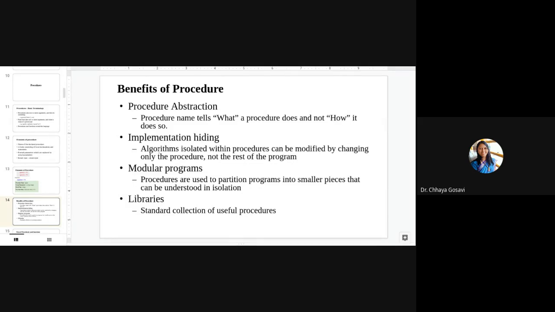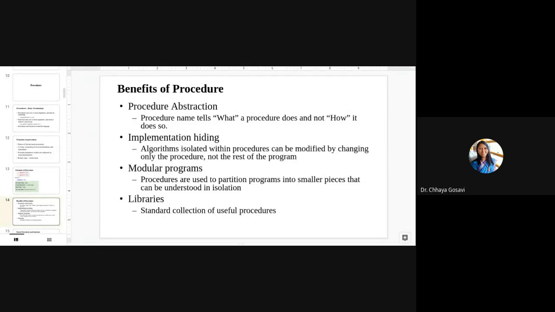Implementation hiding. Algorithm isolated within the procedures can be modified by changing only the procedure, not the rest of the program. For example, suppose I have a main with input, sort and output, and in the sort function I am using bubble sort, but I need to use selection sort. So what I have to do is only replace that sort function. No need to change main or input function or output function. So that is implementation hiding.